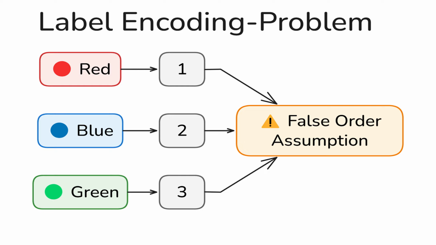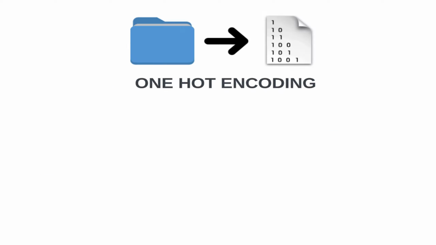This approach works only when the categories actually have a natural order in them. For example, we have low, medium, high, and then we give them numbers in that particular order. So in such cases, label encoding makes sense. But for categories that are just labels with no ranking, we need a different approach. And that approach is called one hot encoding.